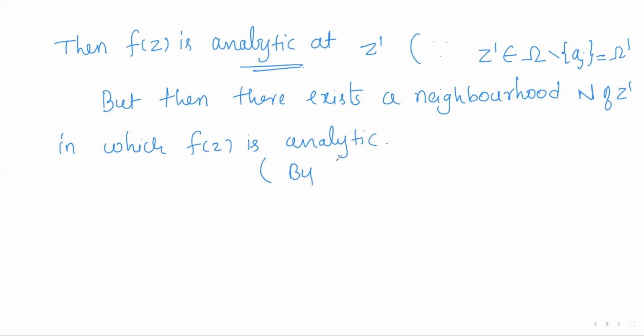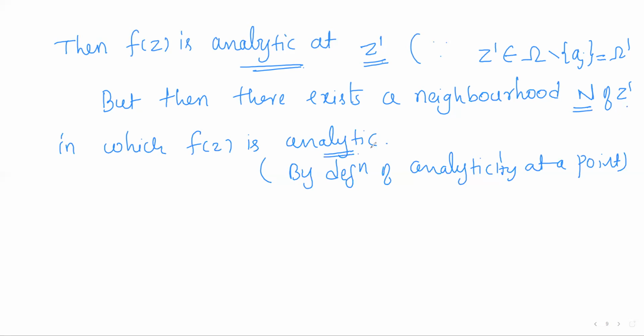This is by the definition of analyticity at a point. If any function is analytic at a point, it means there is a neighborhood around it in which f is analytic. So f is analytic at Z dash means there is a neighborhood N around it in which f is analytic.